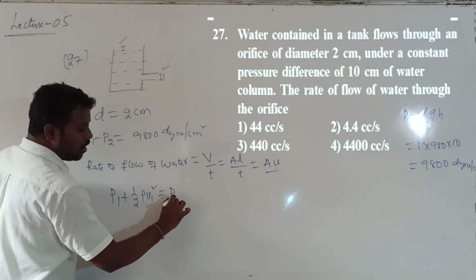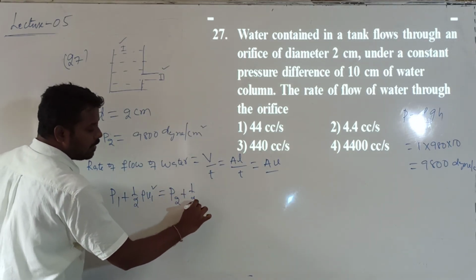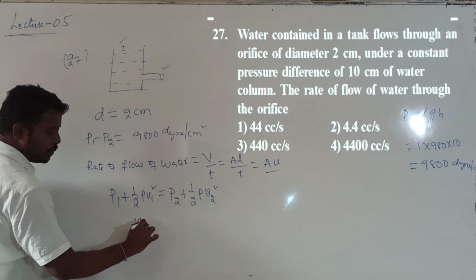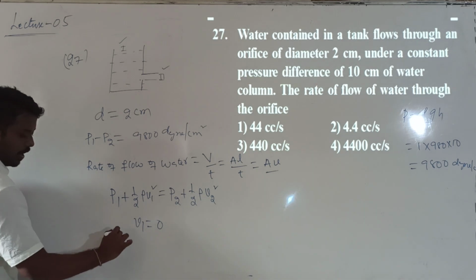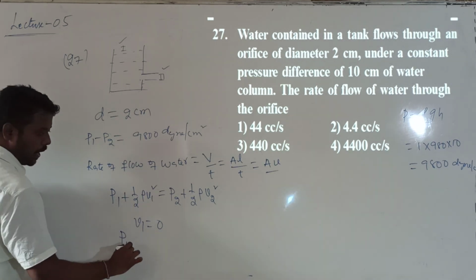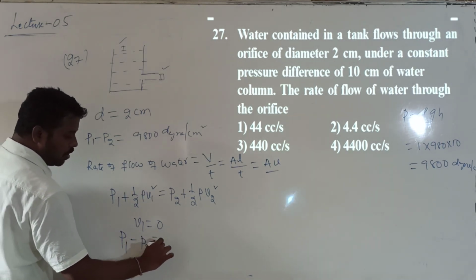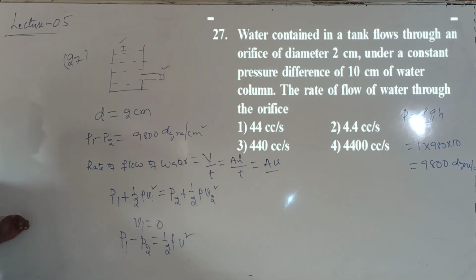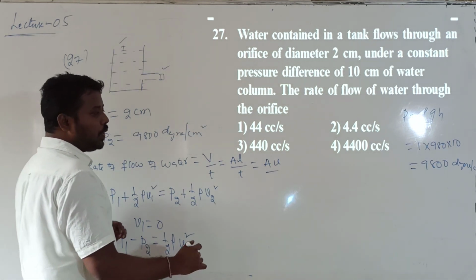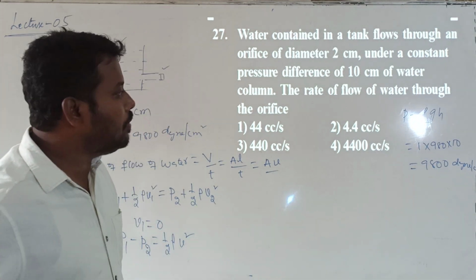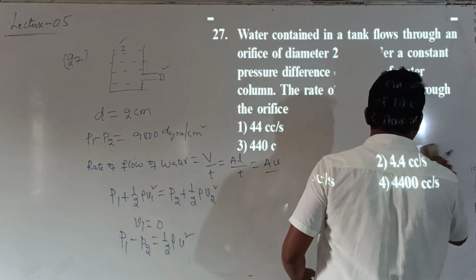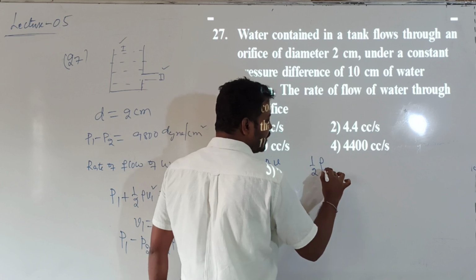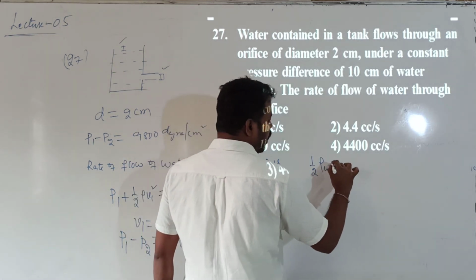Whereas at the orifice, the pressure is P2 plus half rho V2 square. Since at the free surface V1 is equal to 0, then P1 minus P2 will be equal to half rho V square, calling V2 as V. This is water, so rho W into V square.